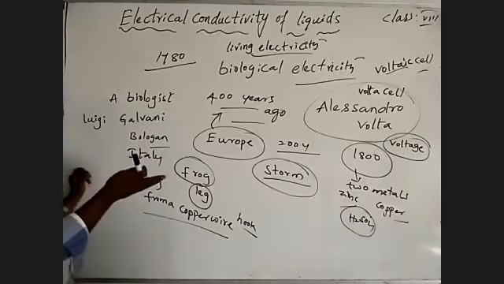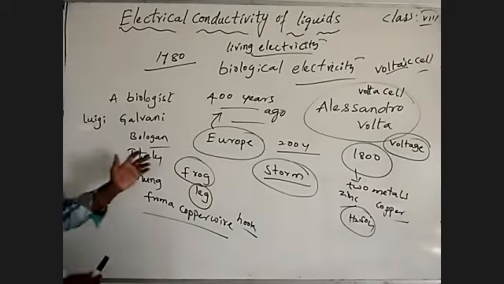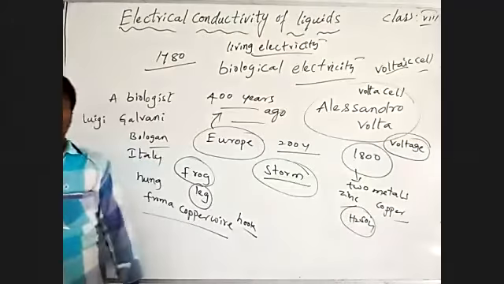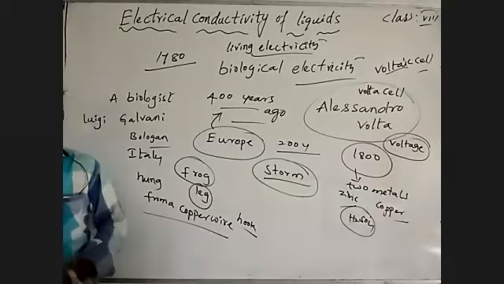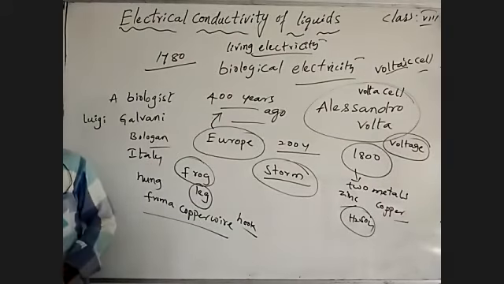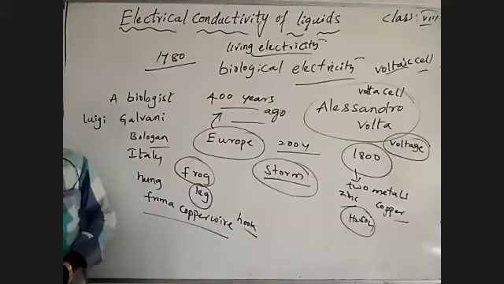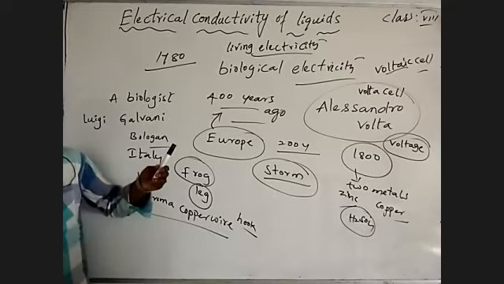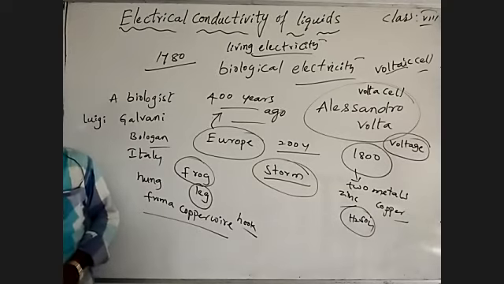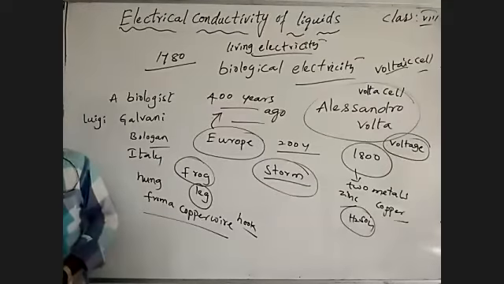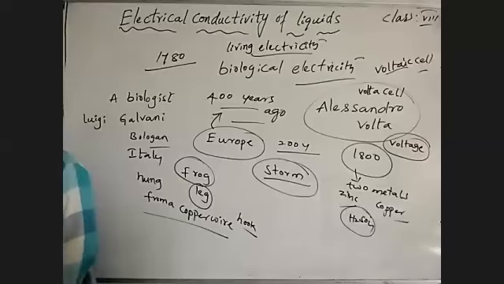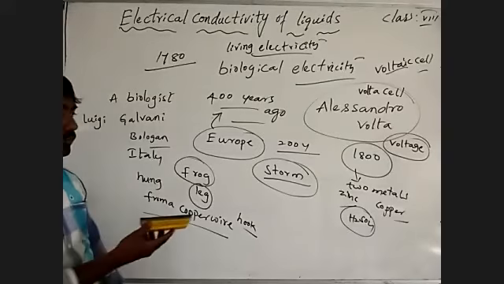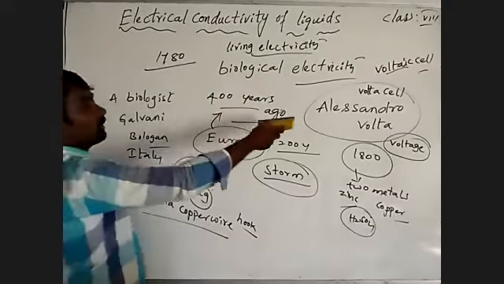By that he invented a cell, the first man-made cell, the voltaic cell or Volta cell, invented by Alessandro Volta in 1800.